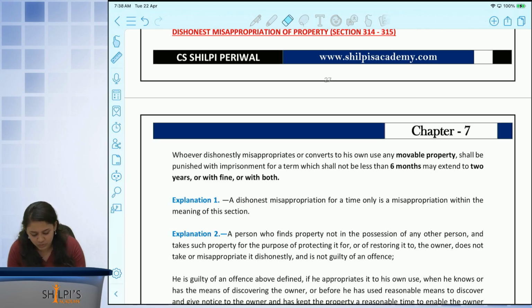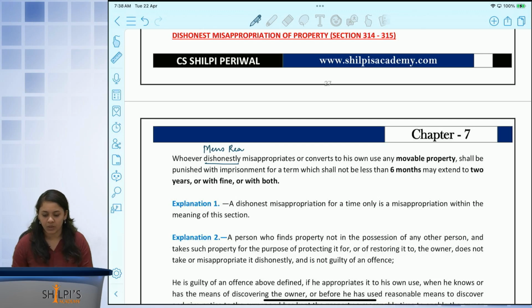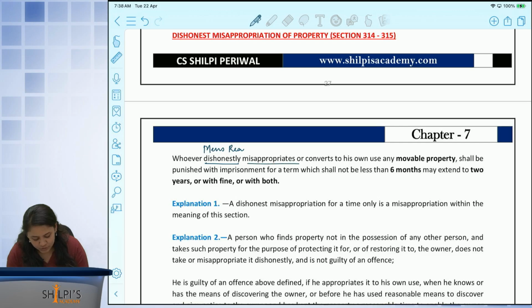So, what are they referring to over here? They're simply referring to whoever dishonestly, which means here itself we see an element of mens rea to be proved. Misappropriates means takes it for themselves and uses it for themselves. So if any person dishonestly takes a property that does not belong to him and converts it for his own use, relating to movable property, then they will attract the provision under this dishonest misappropriation of property.